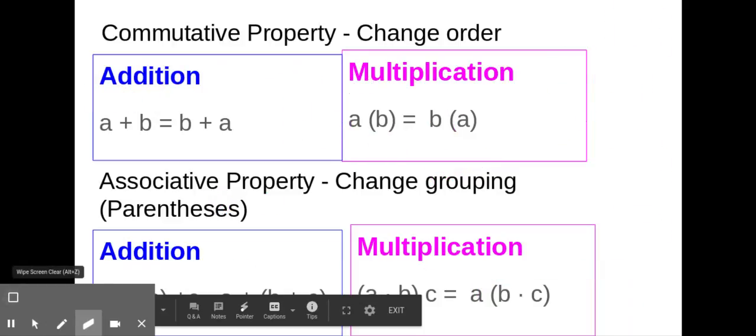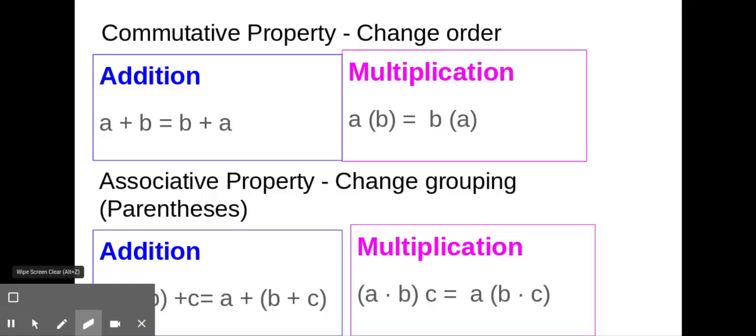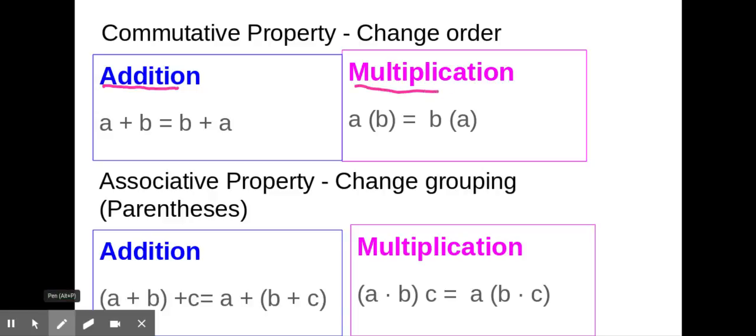So these sets of real numbers have properties that pertain to all of them. The first property, and one you might remember from last year, is the commutative property. There's a commutative property of addition and multiplication. The commutative property means the order changes. If I change places A plus B, if I change the order and make it B plus A, that's the commutative property of addition. And similarly with multiplication, AB or BA.